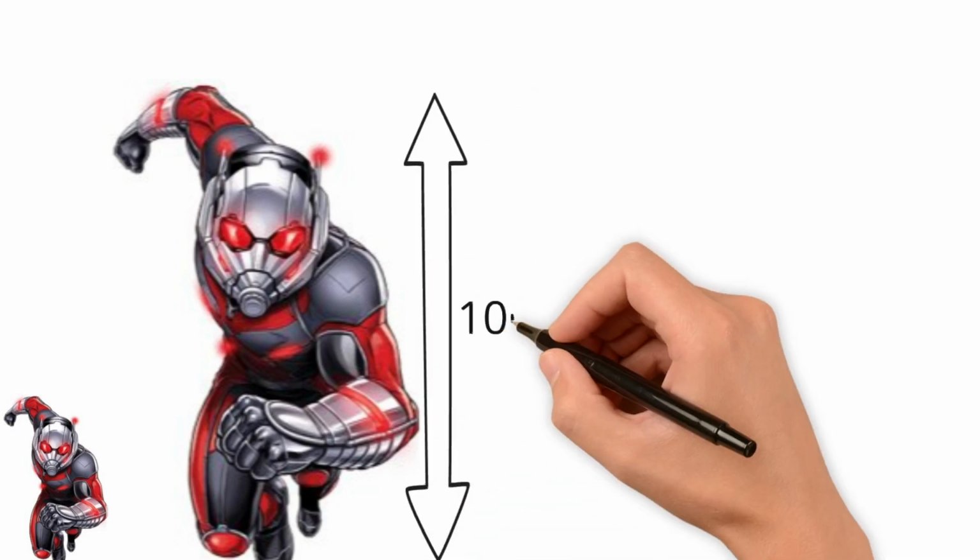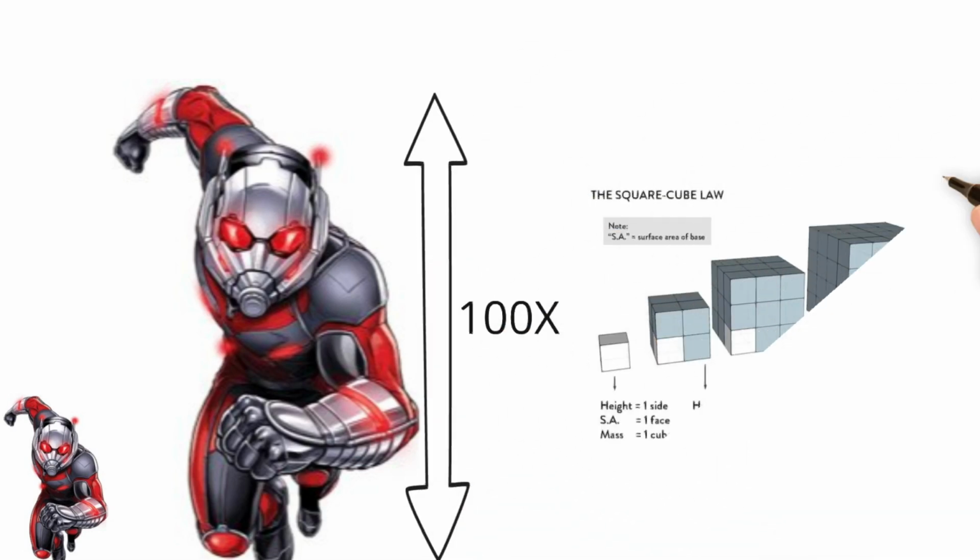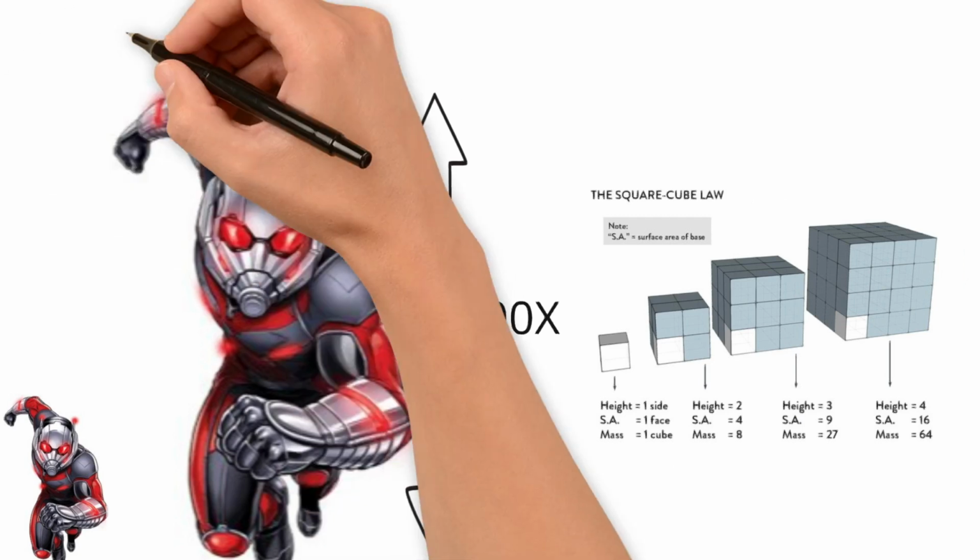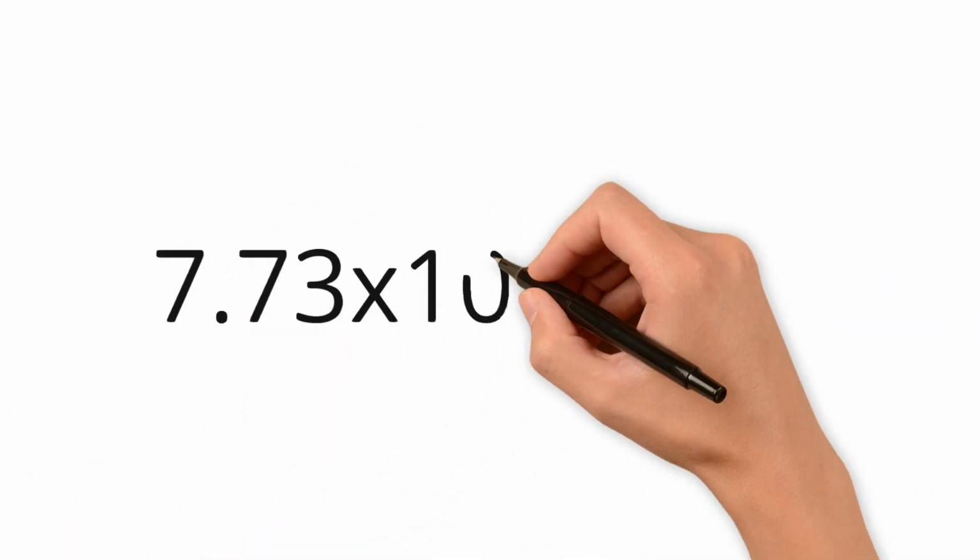If Antman was going to become 100 times his height, then according to the square-cube law, he would become 10 million times his weight. Taking the previous weight of 86 kilograms and scaling it up accordingly, to generate that amount of mass would require 7.73 times 10 to the 24 joules of energy.